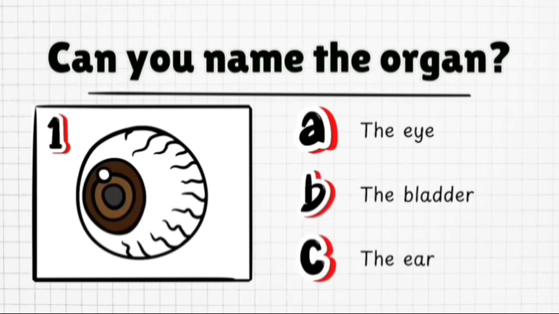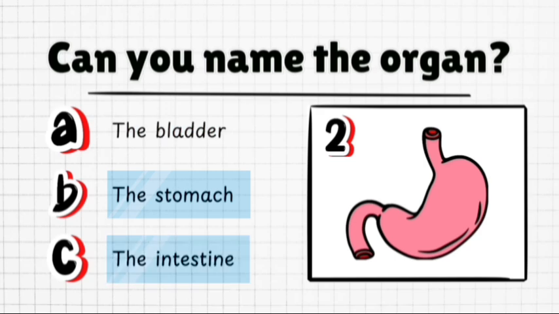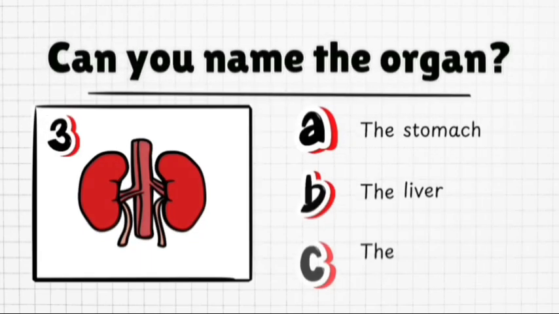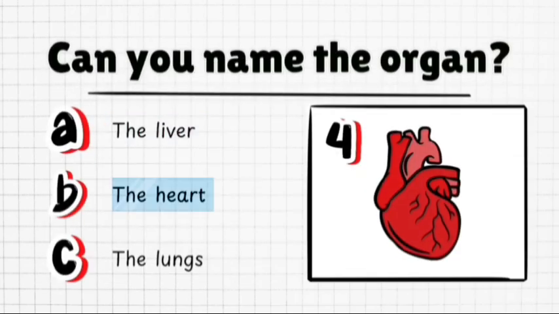Can you name the organ? The eye, the bladder, the ear. Can you name the organ? The bladder, the stomach, the intestine. Can you name the organ? The stomach, the liver, the kidneys. Can you name the organ? The liver, the heart, the lungs.